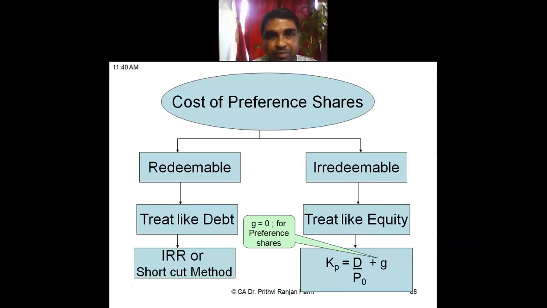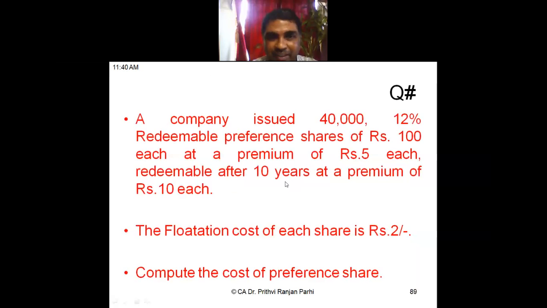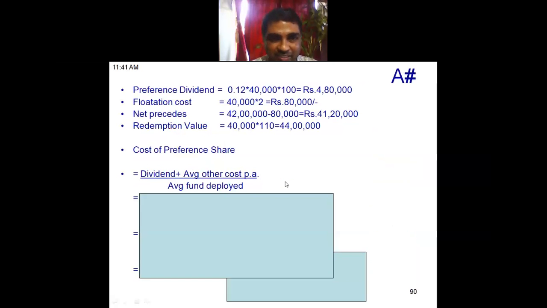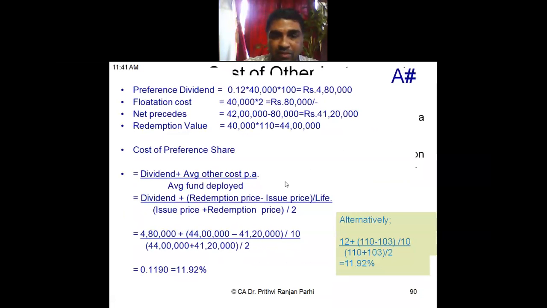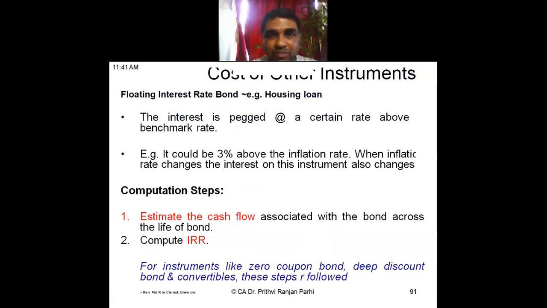Then cost of preference share we have understood. In case of redeemable preference share, treat it just like debt. In case of irredeemable preference share, treat it just like equity. That concept I had told you, you will be able to solve it. And also you have understood that irredeemable preference shares are not issued in India. This is a theoretical concept so far as India is concerned. And we have solved these questions also.